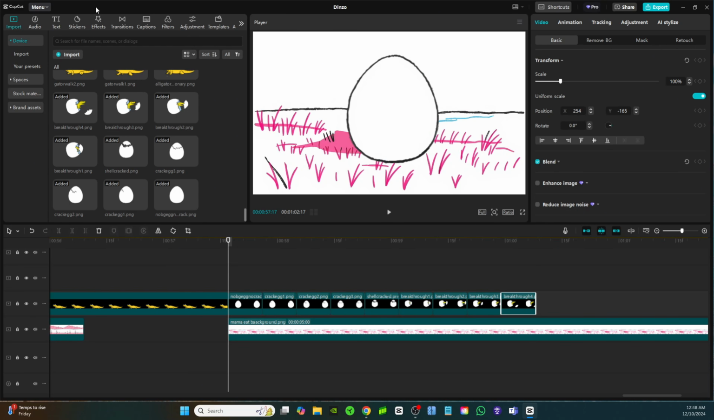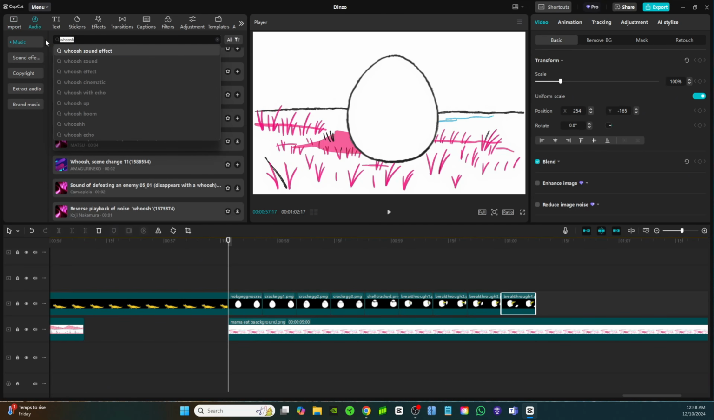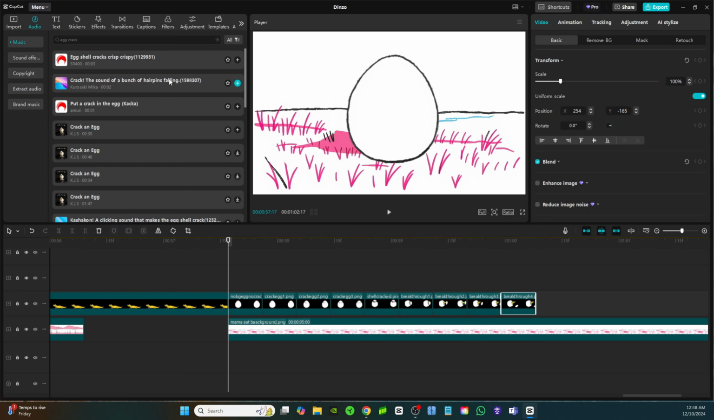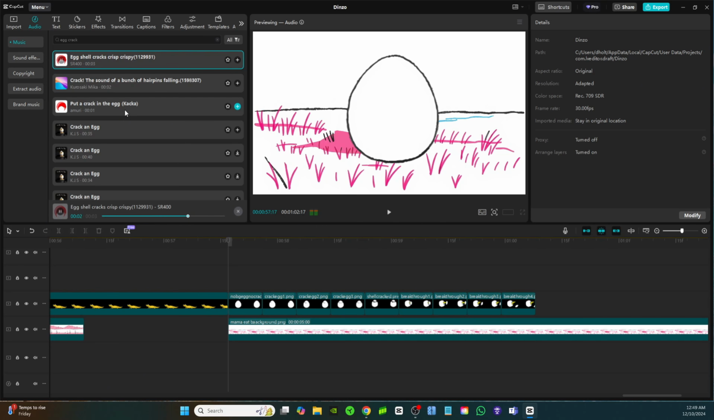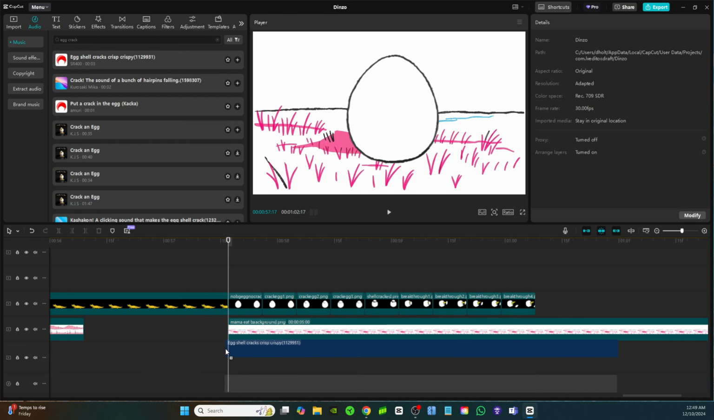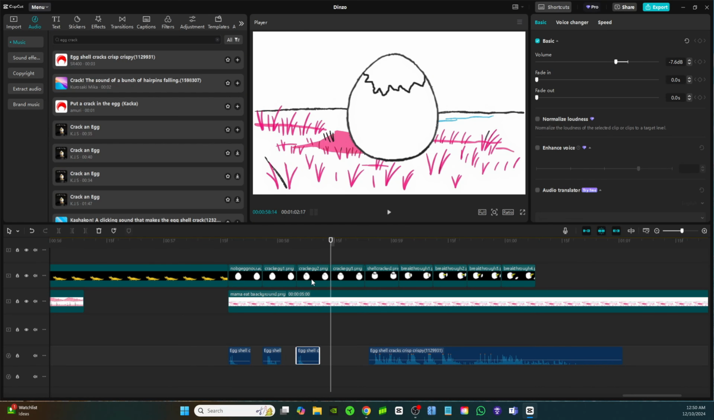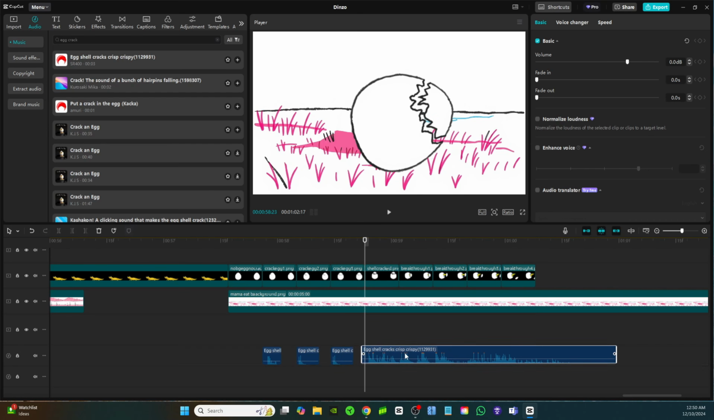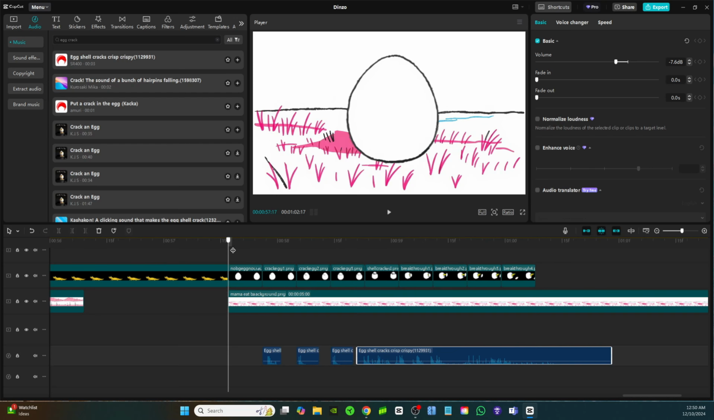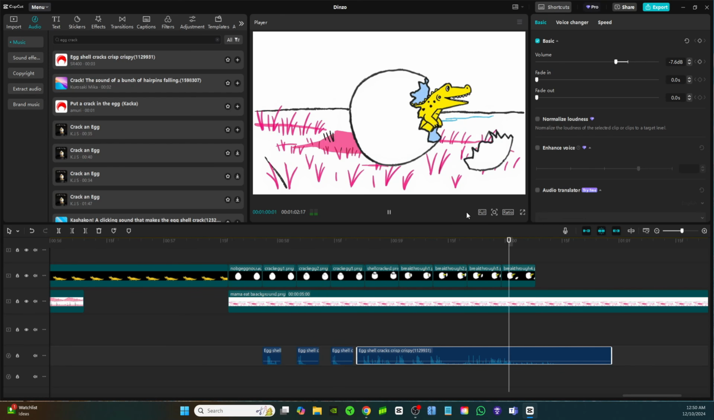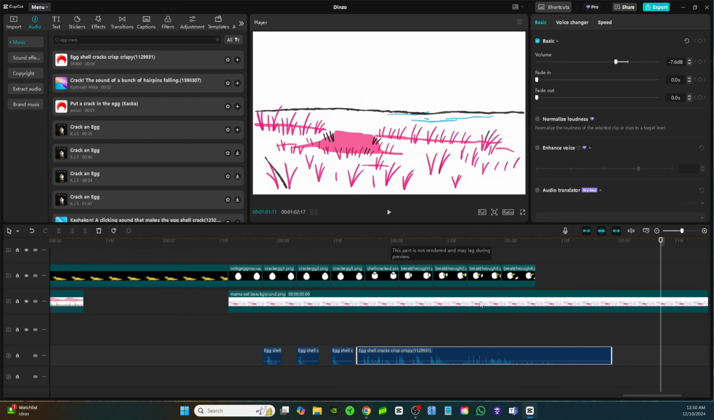And now when you want to take it one step further, you can add some sound effects of the egg cracking. Let's come up to the audio tab up here. Type in egg crack. All right, that one sounds pretty good. Bring this down to the timeline and see how it sounds. So just line the cracking sound up with the clips. Let's go ahead and play that. That looks really good.